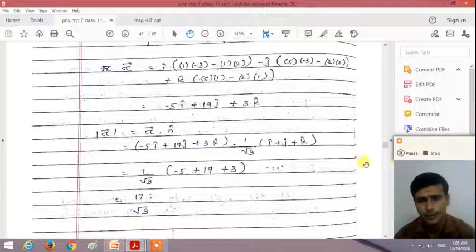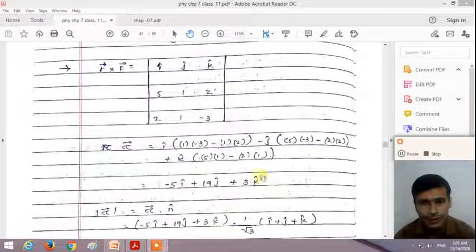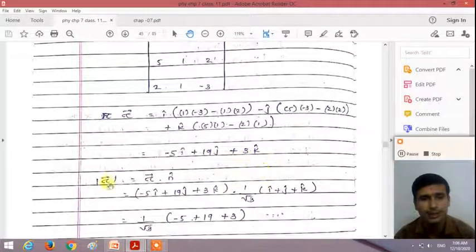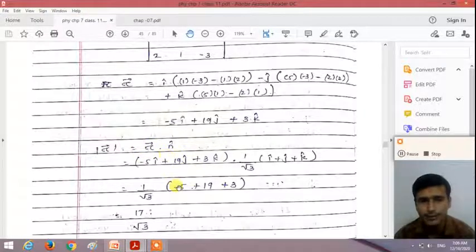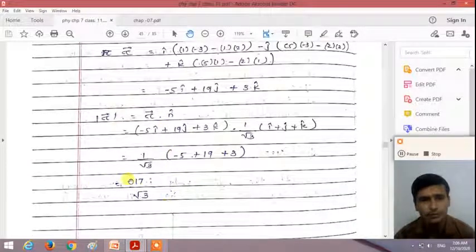So dear student, if the rigid body is rotating about the x-axis, the magnitude of the torque is only minus 5. If the rigid body is rotating about the y-axis, the magnitude of the torque is only 19. And if it is rotating about the z-axis, the magnitude of the torque is 3. But here the rigid body is rotating about n cap, so we take the dot product tau dot n cap, right? So we get the magnitude of the torque as 17 by root 3 newton meter, right? So write the proper unit of the torque.